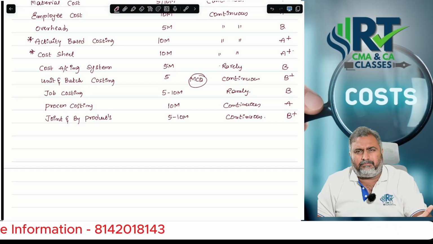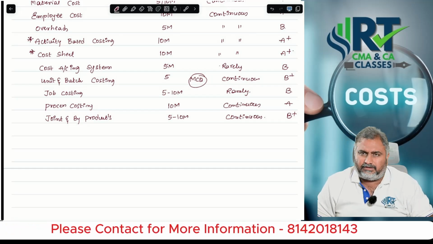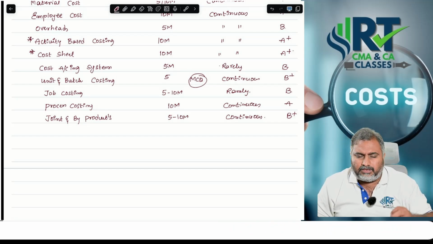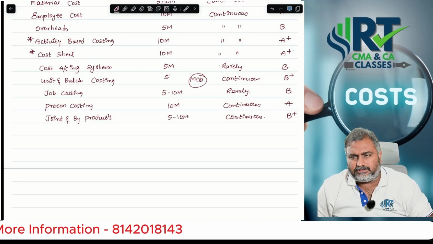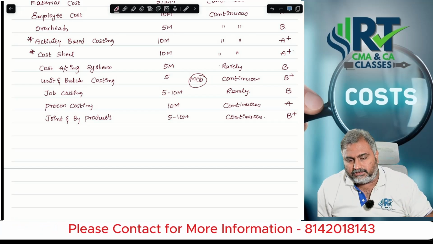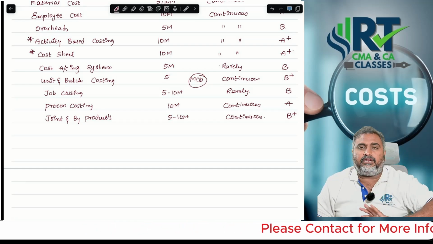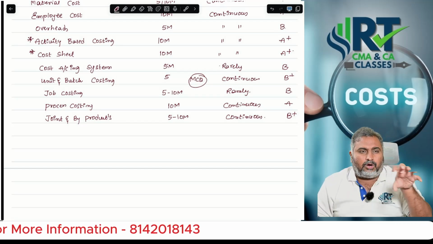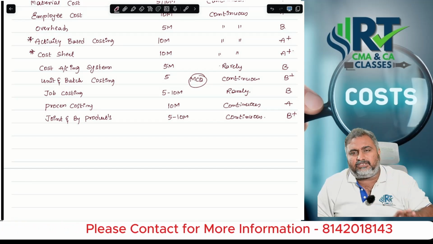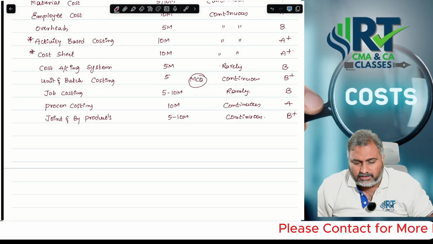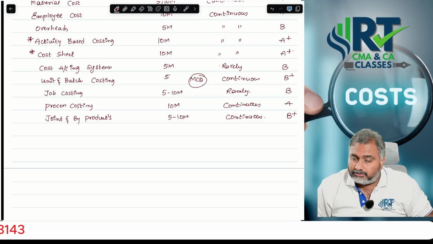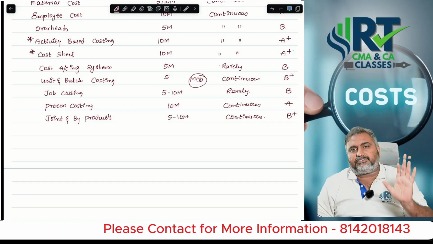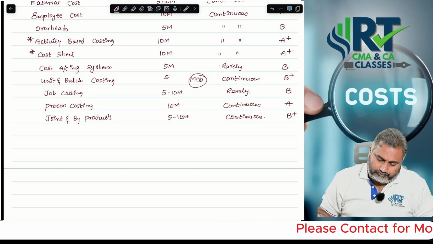For that we have different methods: physical unit method, contribution margin method, sale value at split off, sale value based on market value basis, but net realizable value basis is also a very important method for the apportionment of joint cost. My sincere advice, students, focus on how to apportion joint cost, that too based on net realizable value basis, and the decision making concept. Here also there is a possibility of this question being asked in case based questions. Got it? Next.